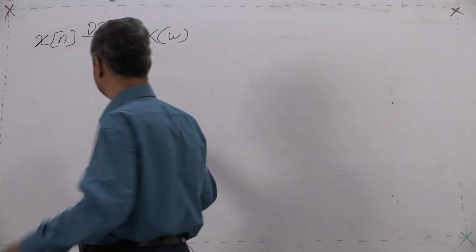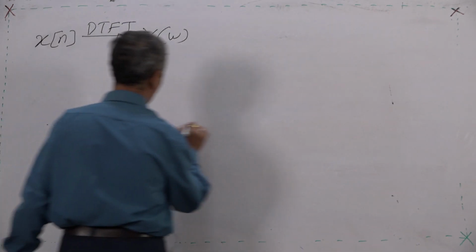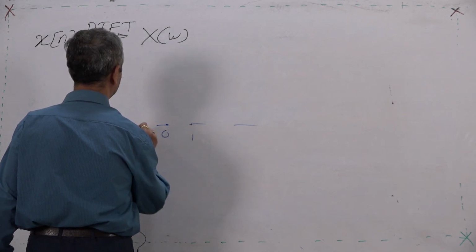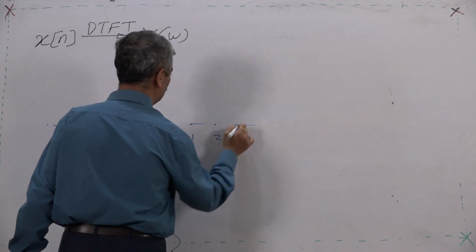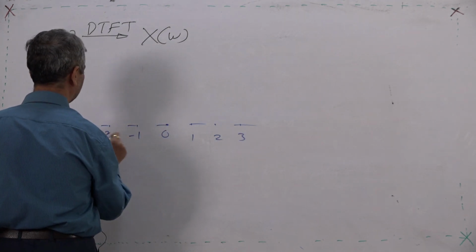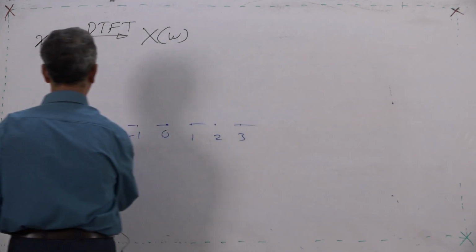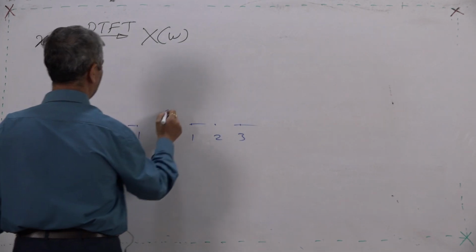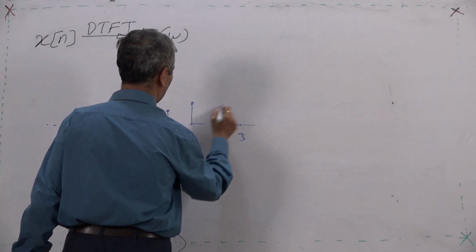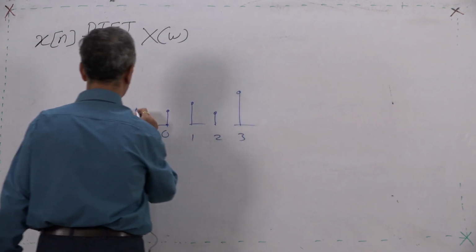If x[n] is one dimensional, you can plot it for n equal to 0, 1, minus 1, 2, 3, minus 2, minus 3, and so on, and then you can look at all values of x[n].